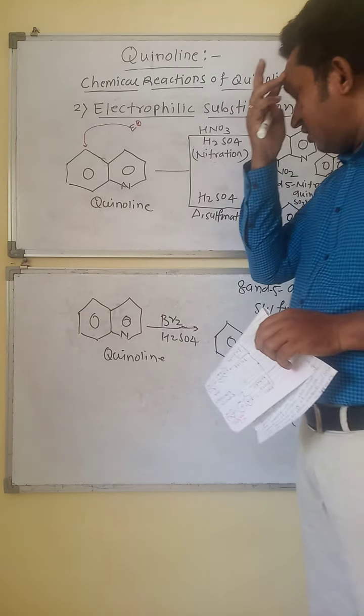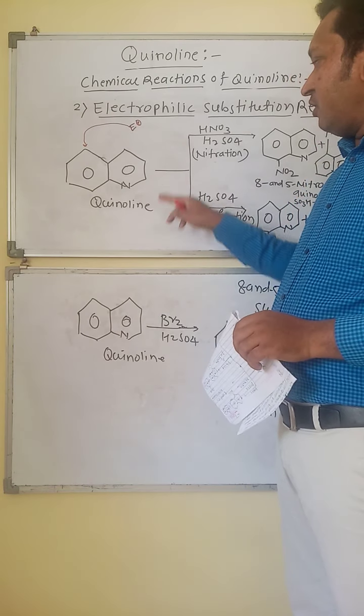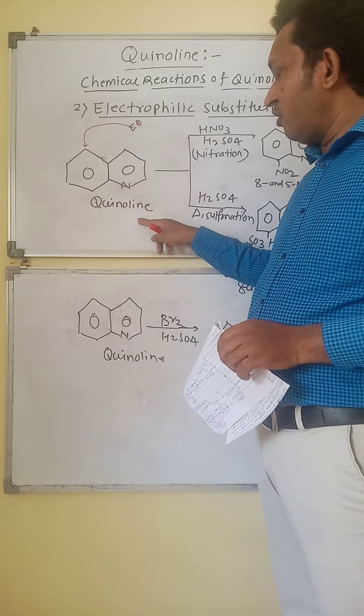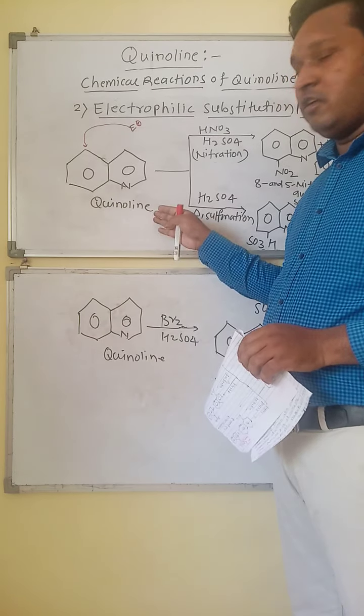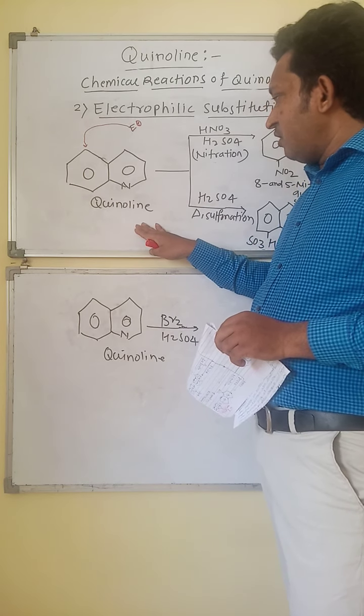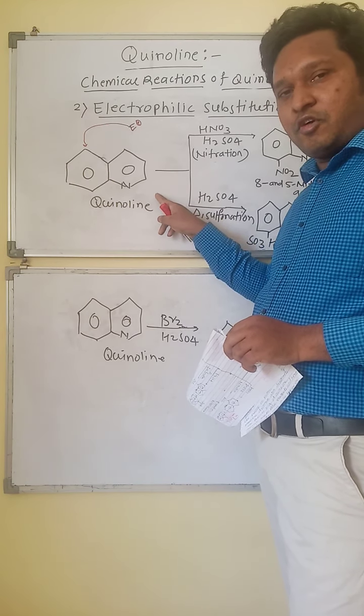Now quinoline contains a benzene ring along with a pyridine ring. Pyridine contains nitrogen. This pyridine and nitrogen are electron withdrawing groups, so they will not activate the quinoline ring toward electrophilic substitution. Both the nitrogen and the pyridine ring in quinoline are electron withdrawing, and they will deactivate the quinoline ring toward electrophilic attack by reagents.